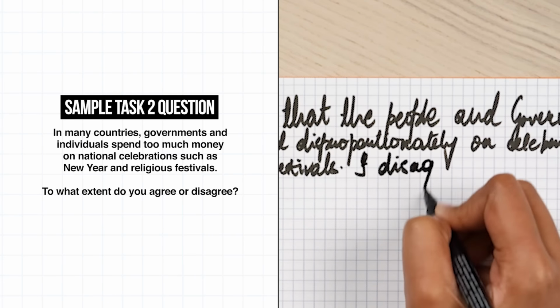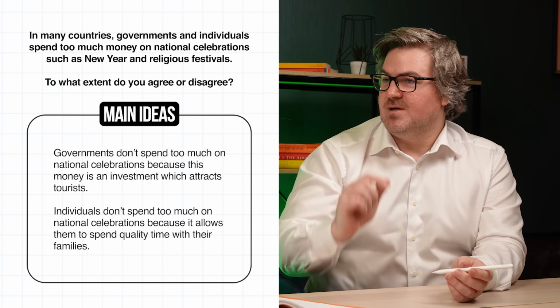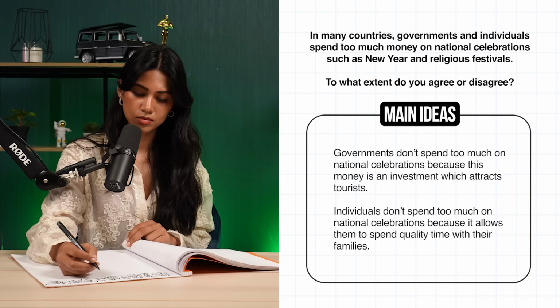Okay, so according to our structure, the next thing we need to do is put your opinion in. What do you think? You agree or disagree? I disagree. Okay, so put that in. Okay. And then why you disagree? So if you just put, I disagree because those two reasons. Okay. Just state them very simply.